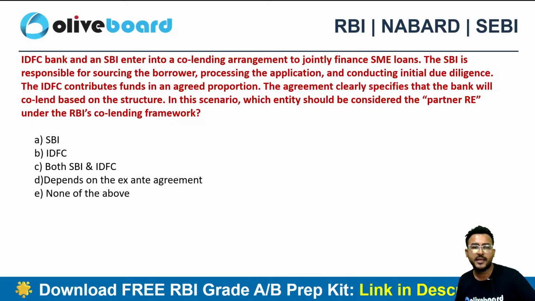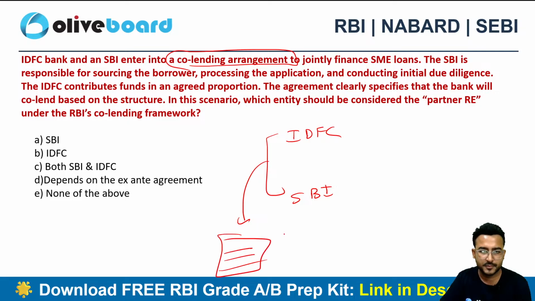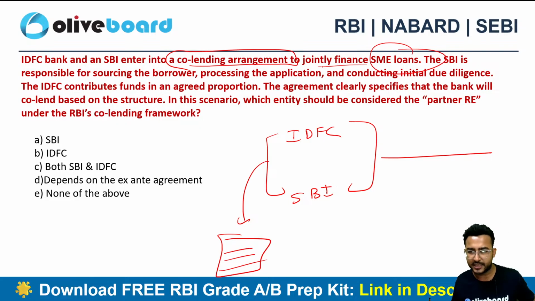IDFC Bank and SBI entered into a co-lending arrangement to jointly finance SME loans. So there are two banks here, IDFC and SBI. They entered into a co-lending agreement. So they must have made an agreement, what do we call this, an ex ante agreement, to jointly finance the SME loan. And this is a straight co-lending arrangement.